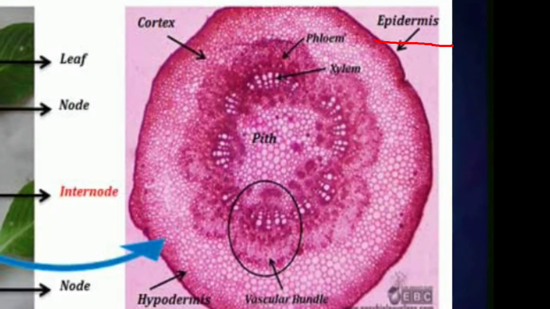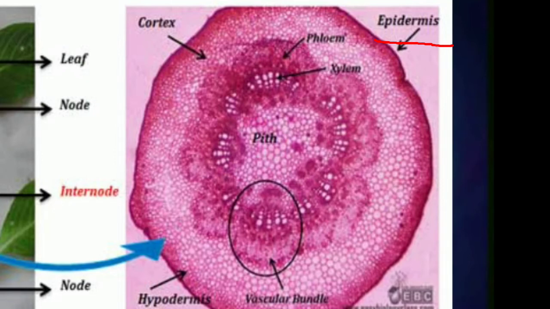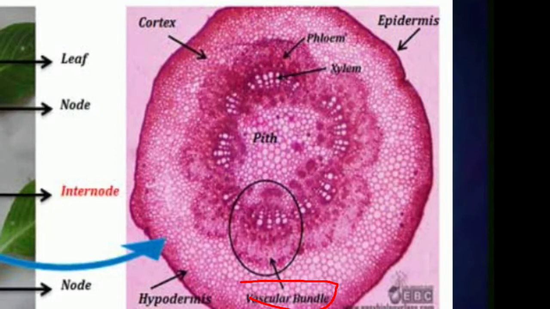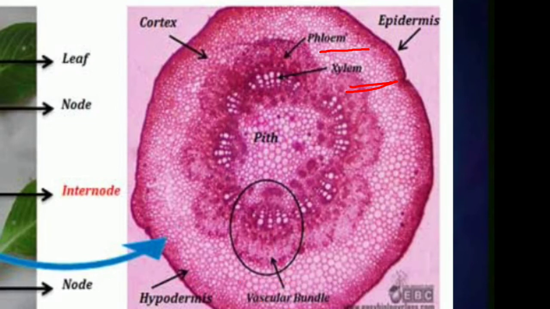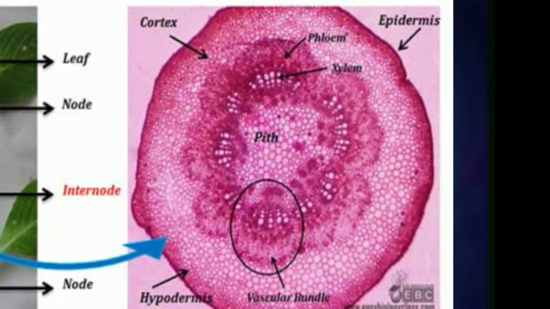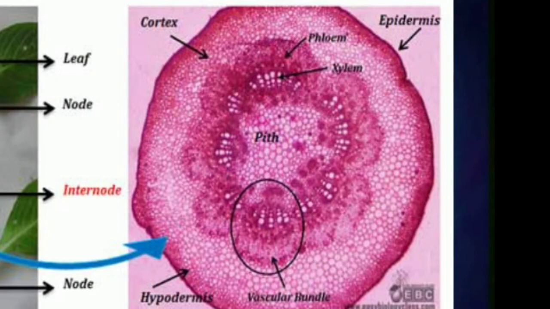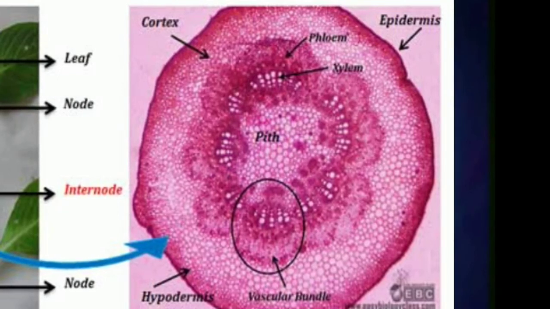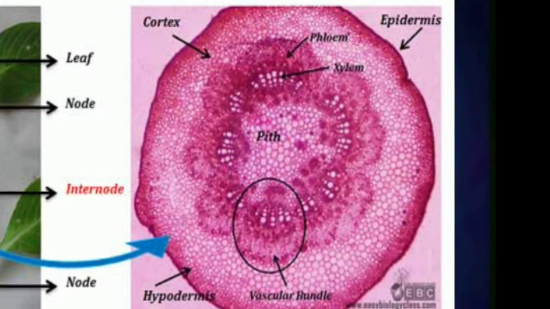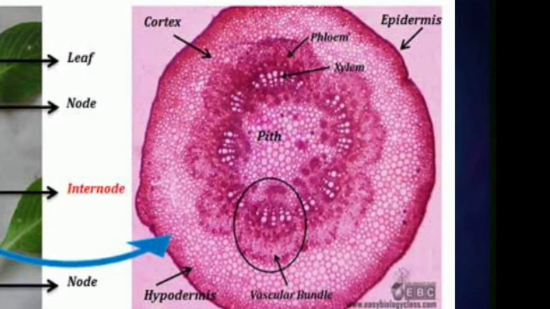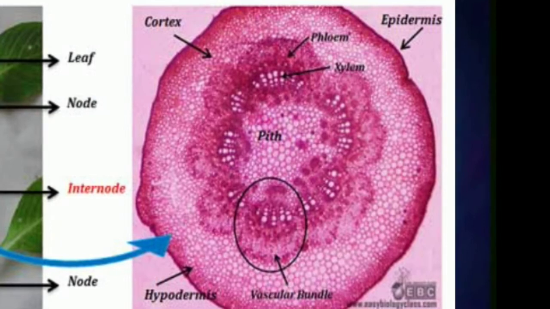And you can see vascular bundles which are in different shapes, xylem and phloem, cortex and hypodermal cells. All these cells have different shape and function. So based on their structure and function, the size of the cells will vary. The cells which are present in the outermost layer of the stem give shape and protection to the stem.